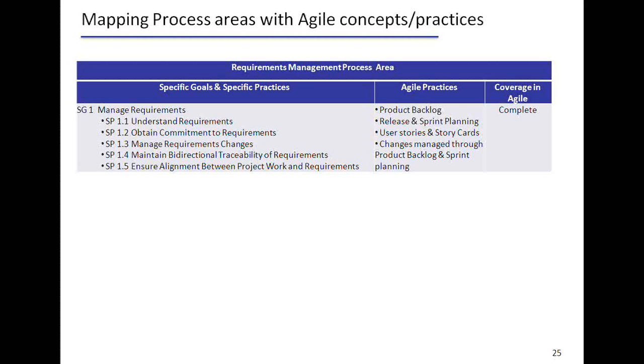The first process area is requirements management. Requirements management talks about how you manage requirements, how you obtain commitments from the project team members, how you manage change requests, how you ensure traceability, and how to align work with the requirements. For these I've mentioned the Agile practices. We have something called a product backlog. We do release planning and sprint planning, where we identify the user stories which we would be developing for that particular sprint. Changes are managed through the product backlog and sprint planning.